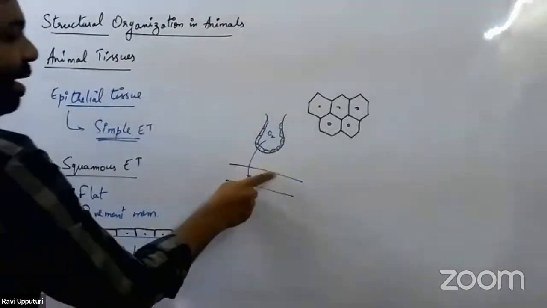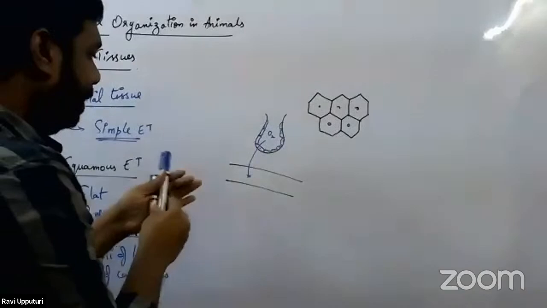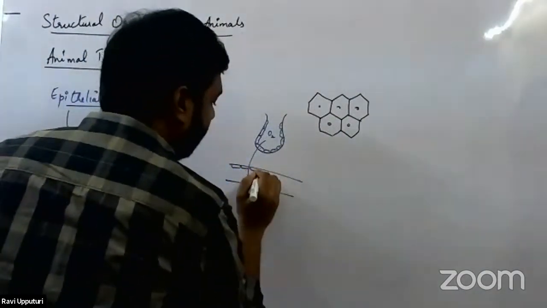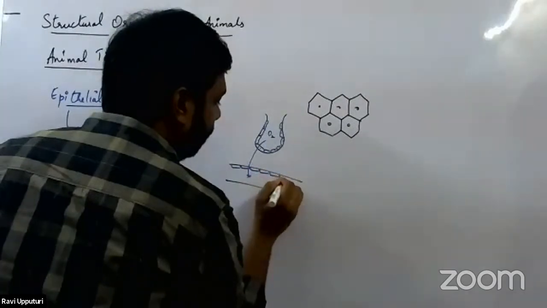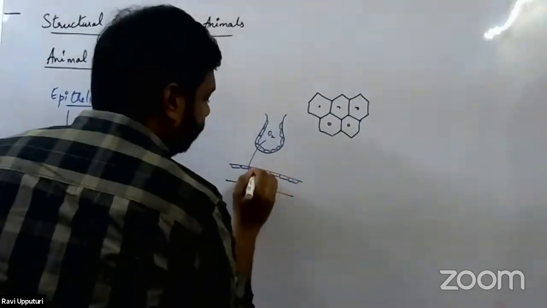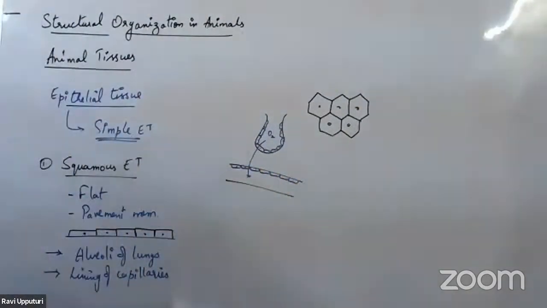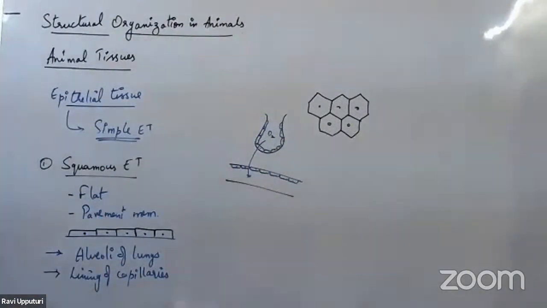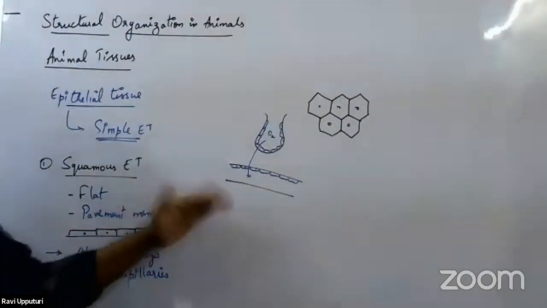So this would be a blood capillary, and it is also lined by the simple squamous epithelial tissue. The lining of the blood capillary we usually call the endothelium. So in the endothelium also, we would have this sort of epithelial tissue, which is the simple squamous epithelial tissue.